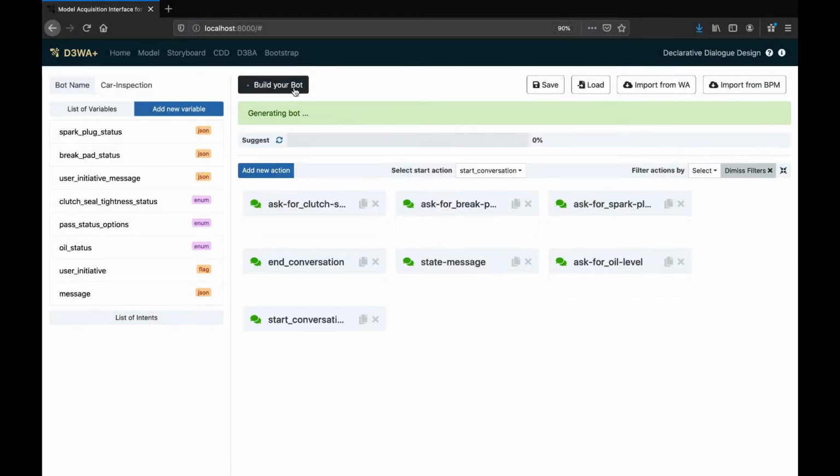Tanya hits compile and is faced with an error. The planner cannot find a solution to this model. Clearly, it's a daunting task now to go through the specification to identify the cause of the failure.